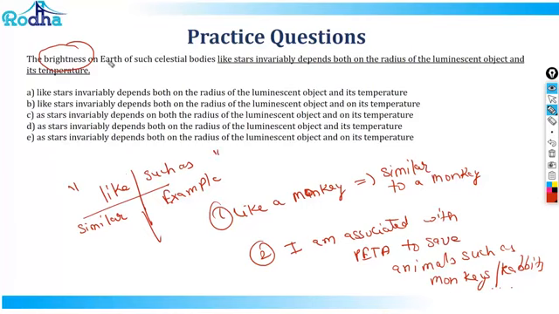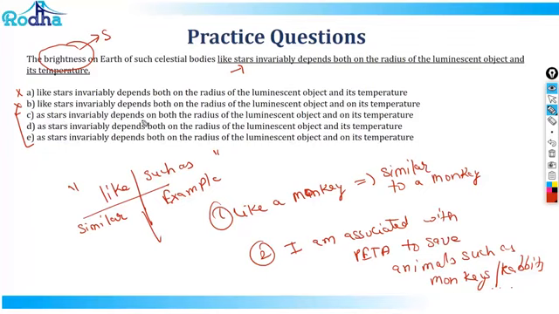So the question says the brightness on earth of such celestial bodies like stars, but you're actually referring to the stars, so it can't be like stars. So all these options are eliminated. Between C, D and E, you have to look for as stars invariably depends. So why is it depends? Because you're referring to brightness. Brightness is singular and depends is also singular.